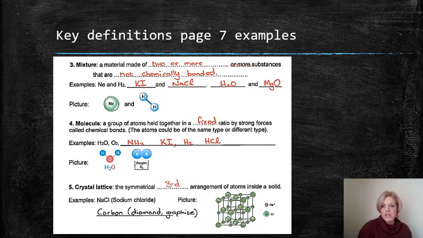Another example of this would be your carbon allotropes. An allotrope is how an element exists in a different form. Diamond, as in the diamonds that they mine, is made out of carbon. It's just that the carbon atoms are arranged in a different format and in a different number. Graphite is also a form of carbon, arranged in a different way and with a different ratio of carbon bonds. We'll get to that a little bit later in your high school science.